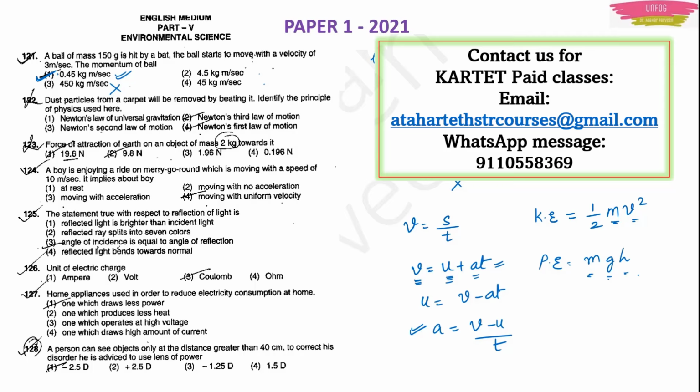Kinetic energy means the body will be moving on the road, maybe. Okay. Potential energy means the body will be falling from up to down. Okay, maybe some ball is dropped from the terrace, or some ball is dropped from the mountain. It will be like that. That type of question, you will use potential energy. For the body which is moving linearly or which is moving on the road, you will use kinetic energy. Okay. So these are the types of questions which may be asked in place of this momentum question. Okay. Next question.